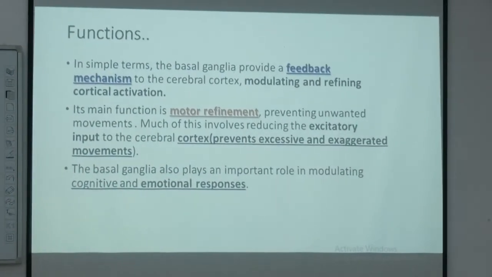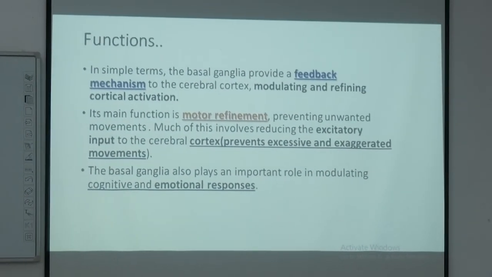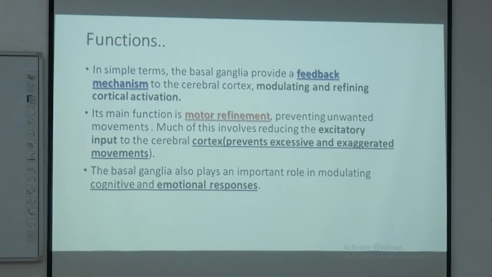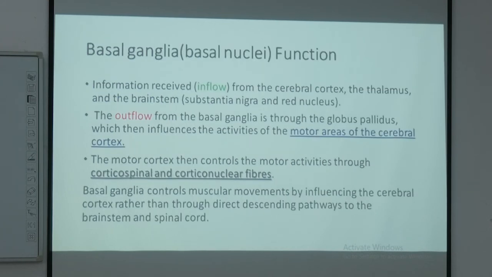Other than this movement refining, it also has an emotional response. So it controls the emotional aspect and the cognitive aspects of these neural functions as well. So these are the two functions. So how do these things come about here?